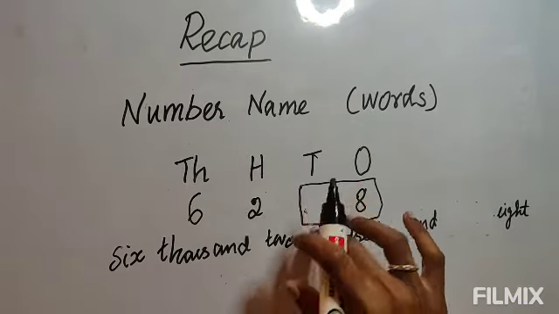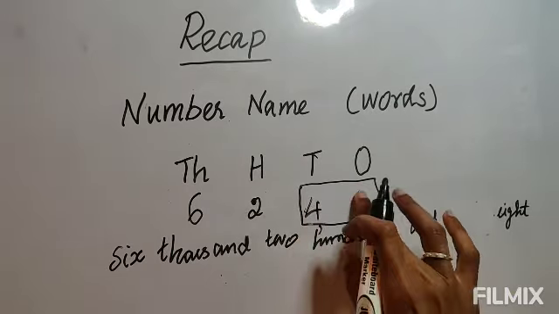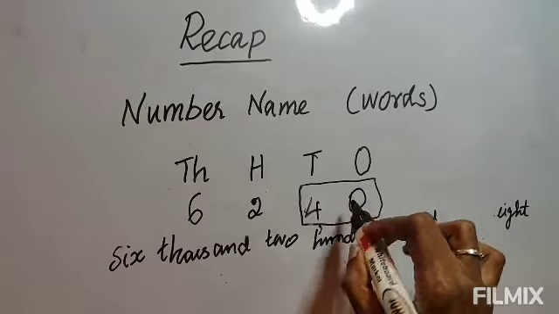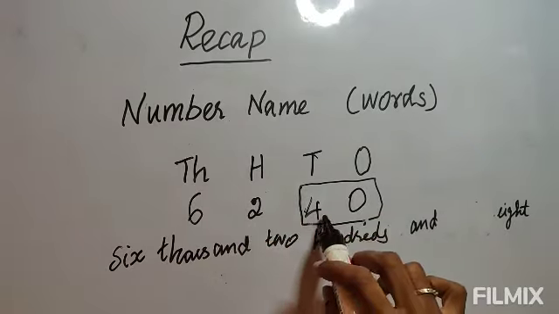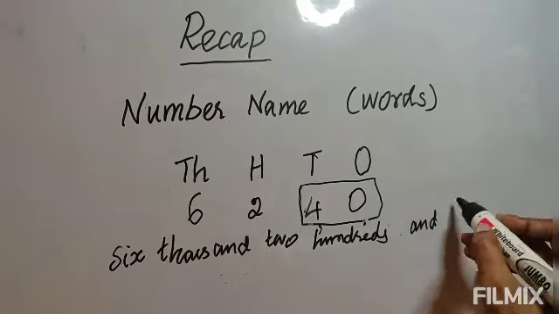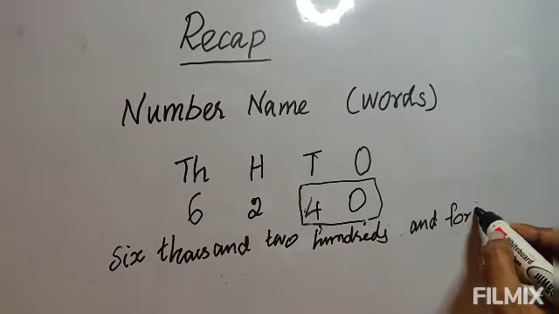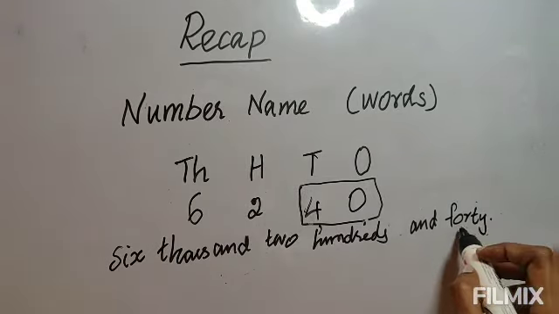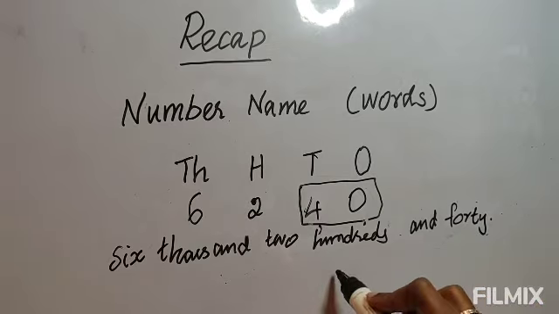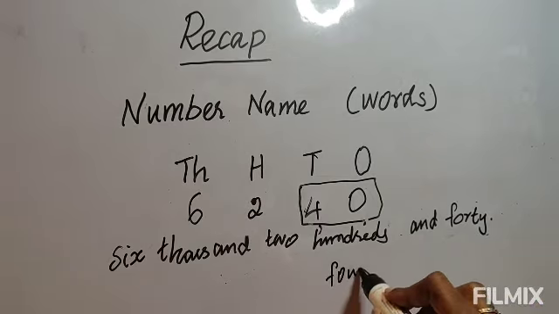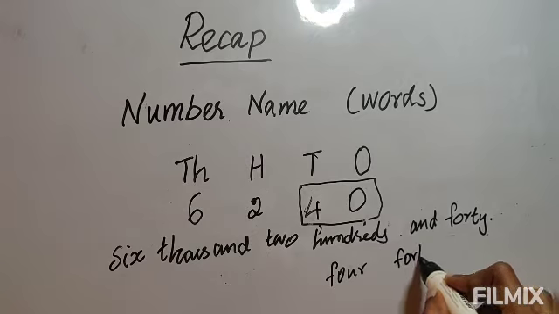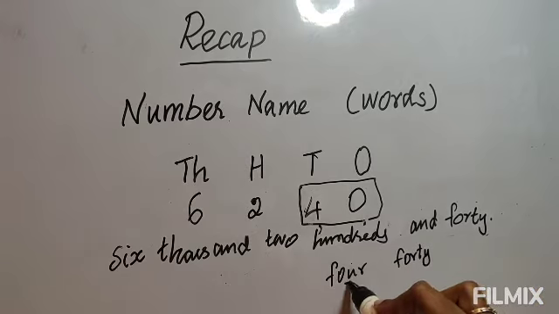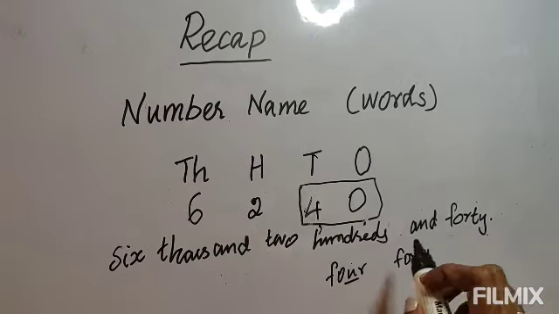Suppose here 4 is here, and here 0 is here. Okay, so 6200, and these 2 together I told you, right? So it is 40. So you have to write 40. And another thing you remember, in 40 there is no u. When you write 4, F-O-U-R, 4. But in 40, the u will not come. This u doesn't come here in 40. Okay, the spelling you must remember.